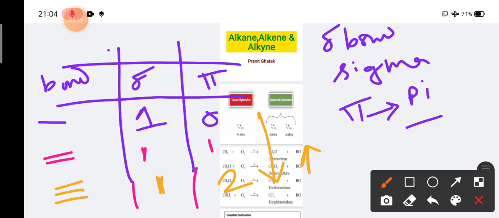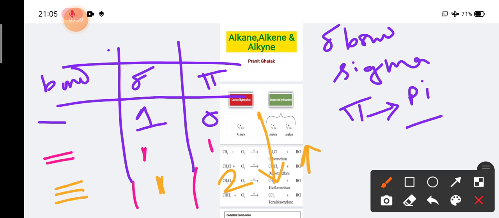If there is a pi bond in any bond, that hydrocarbon is called an unsaturated compound or unsaturated hydrocarbon. In a single bond compound there is no pi bond, because the single bond is basically a sigma bond.